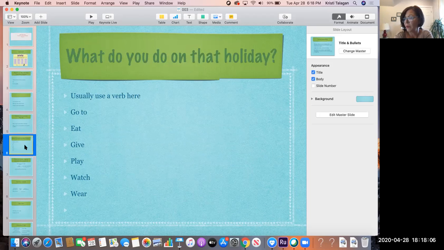So when it is Christmas, we eat ham. Usually we use a verb like go to, eat, give, play, watch, wear. So maybe on Christmas, we give gifts.